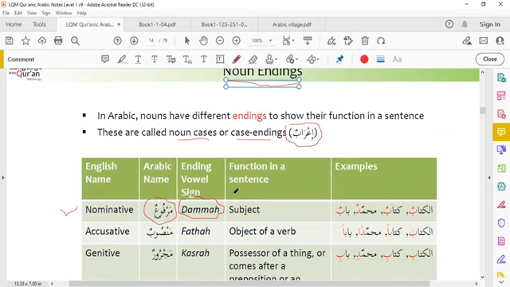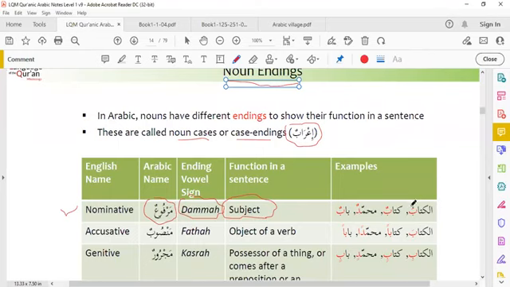Function in the sentence, it is a subject. It acts like a subject in the sentence. Nominative case, we call it marfu, and its sign is dhamma, and it works in a sentence as a subject.